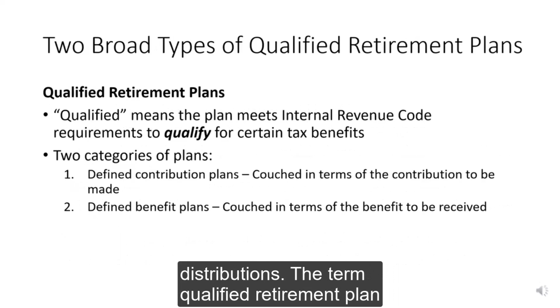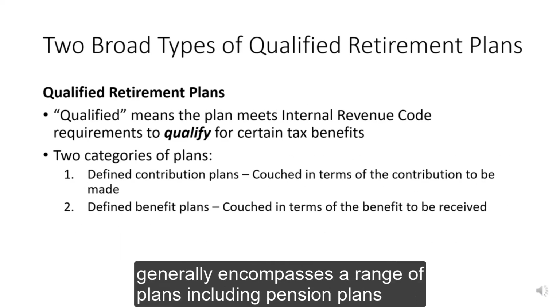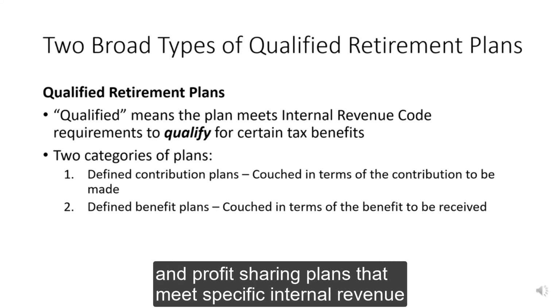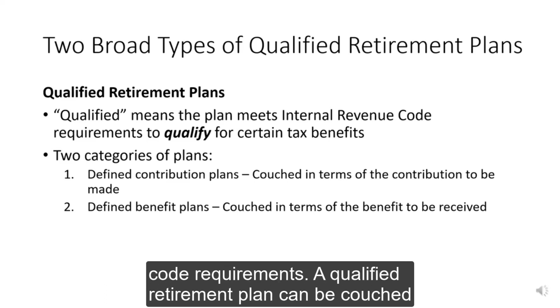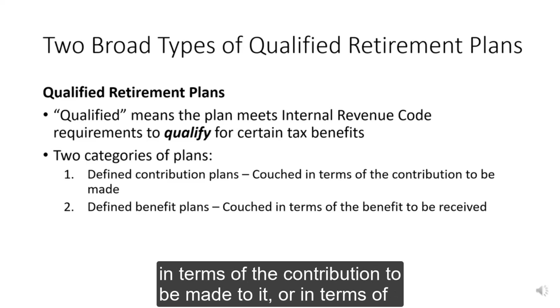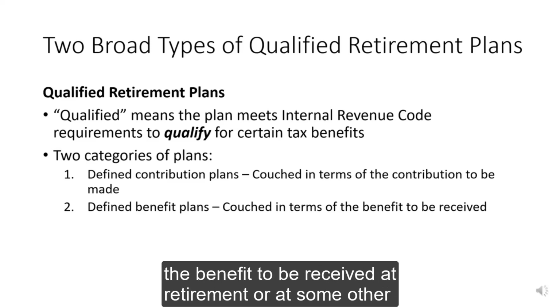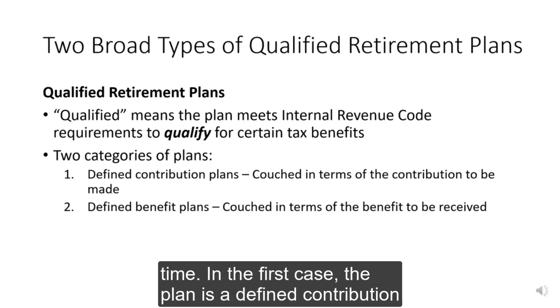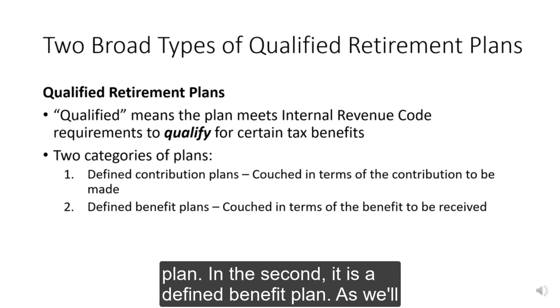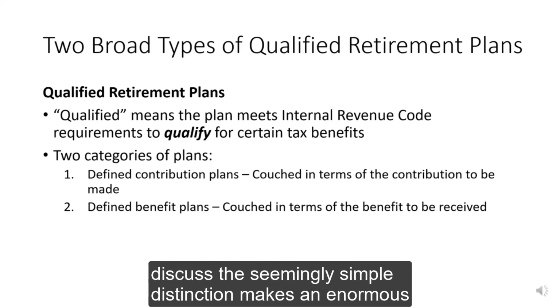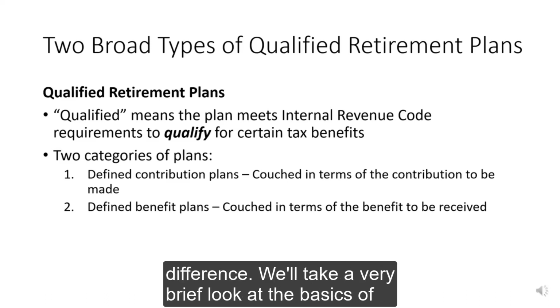The term qualified retirement plan generally encompasses a range of plans including pension plans and profit-sharing plans that meet specific Internal Revenue Code requirements. A qualified retirement plan can be couched in terms of the contribution to be made to it or in terms of the benefit to be received at retirement or at some other time. In the first case, the plan is a defined contribution plan. In the second, it is a defined benefit plan. As we'll discuss, this seemingly simple distinction makes an enormous difference.